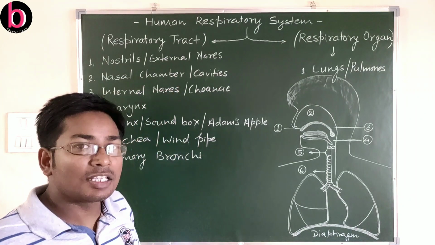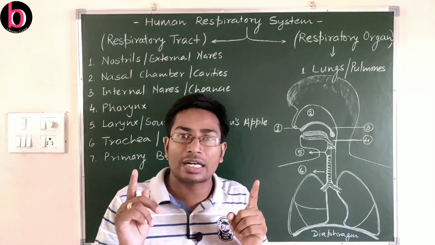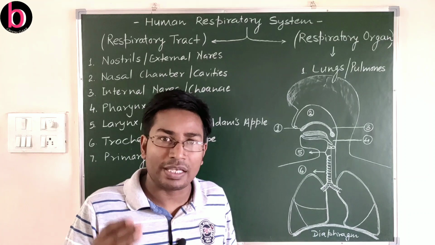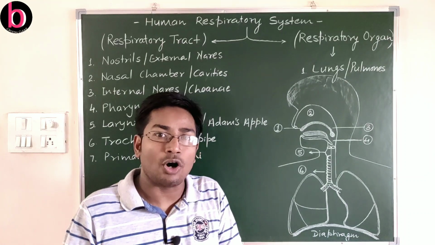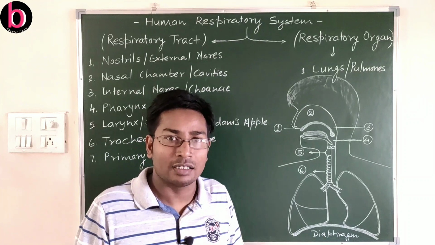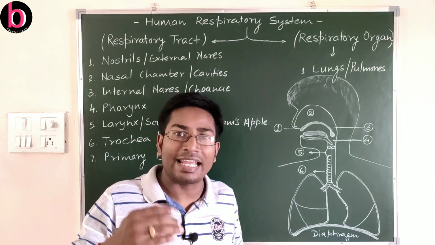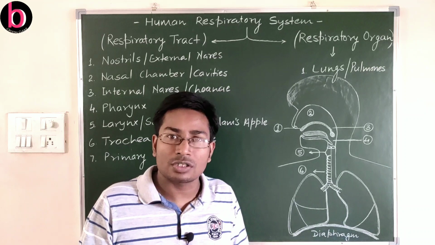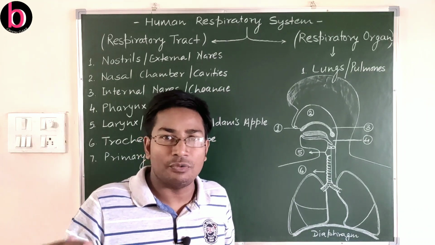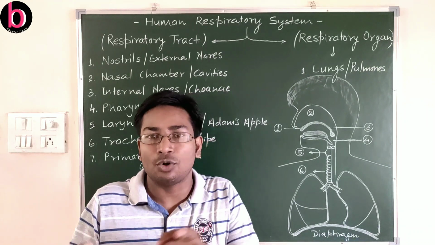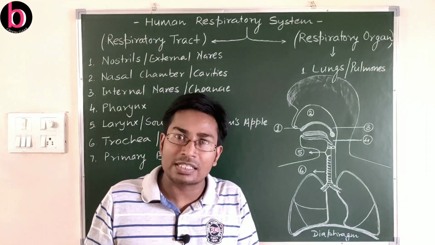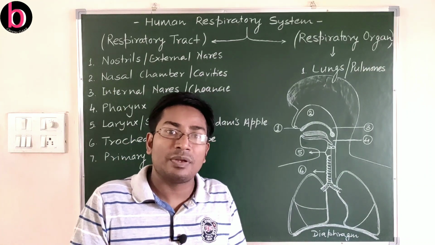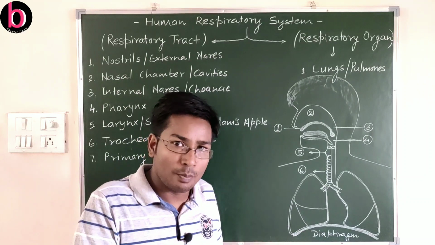This chamber is also very helpful for conditioning of air, meaning it also maintains the temperature of breathed-in air. The air which we take in through the nose or nostrils may be at very high or very low temperature. Especially in extreme summer there may be high temperature, and in extreme winter very low temperature with respect to the body.